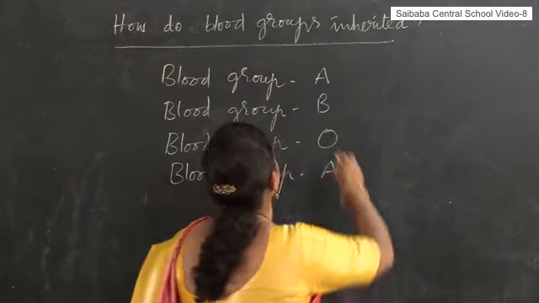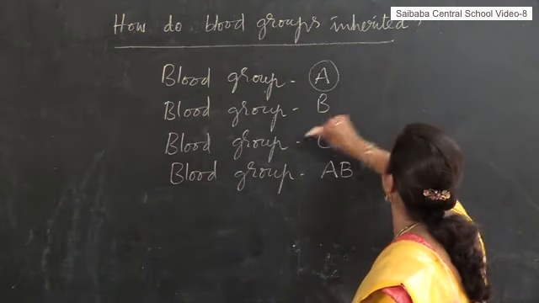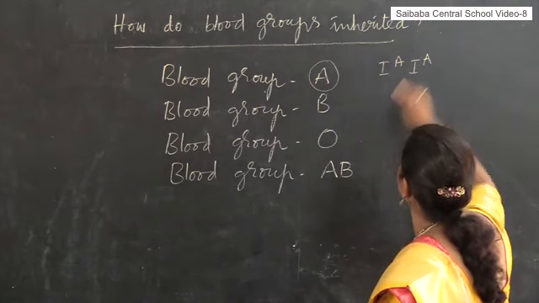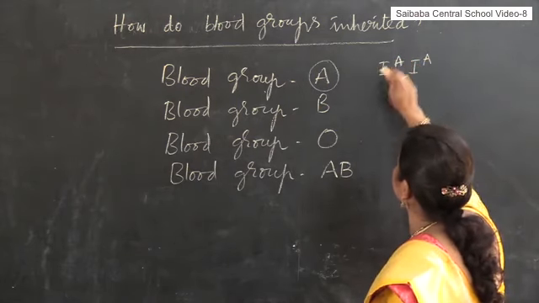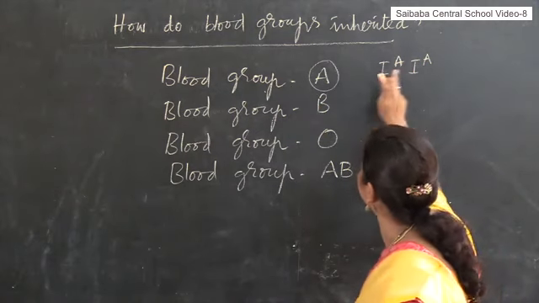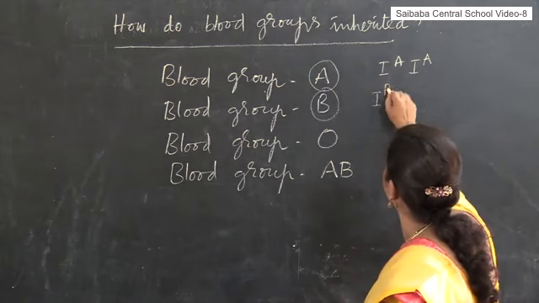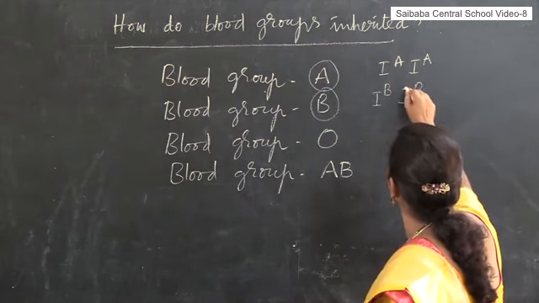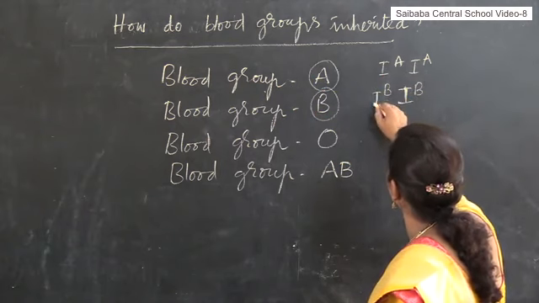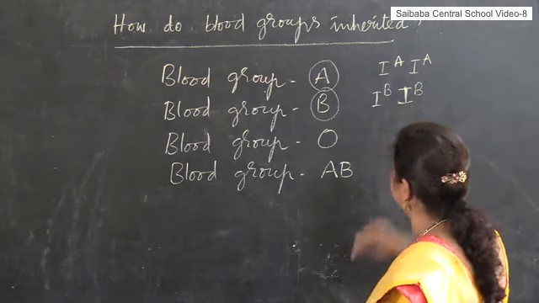For example, blood group A has the genotype IA IA. Genes always work in pairs, as I told you. IA IA is the genotype of blood group A. The genotype of blood group B is IB IB. In universal blood grouping notation, we write the genotype as IB IB.